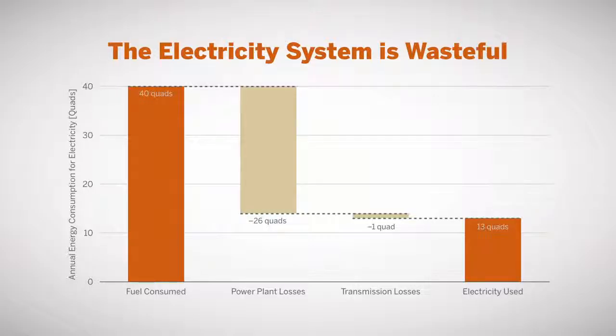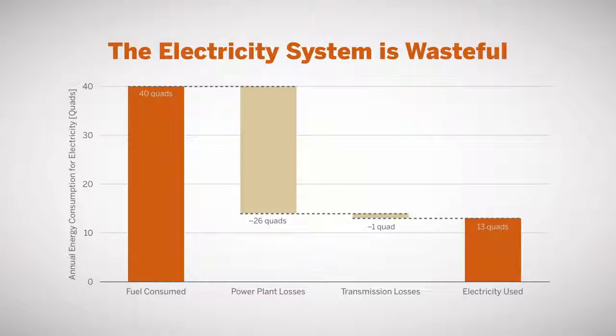And one of the lessons we'll come back to in the discussion of the electricity sector is that the electricity system is wasteful. Actually, the whole energy system is wasteful, but let's just use electricity as an example right now. We start off with 40 quads of energy consumed to make electricity. We lose 26 quads at the power plants from the losses for the reasons we just discussed. We lose another quad of energy in the transmission lines across the nation. And we end up with about 13 quads of useful electricity at the end.